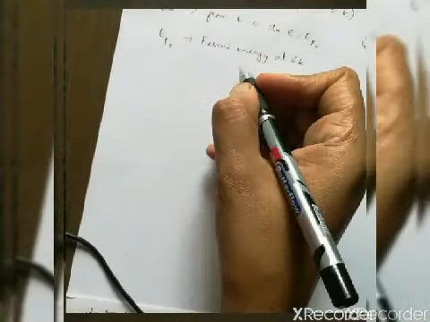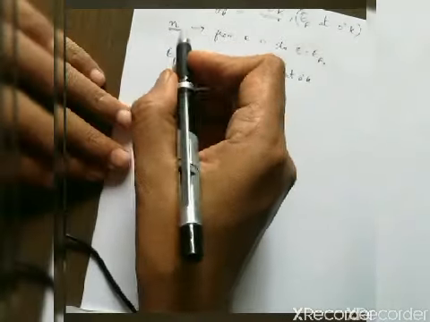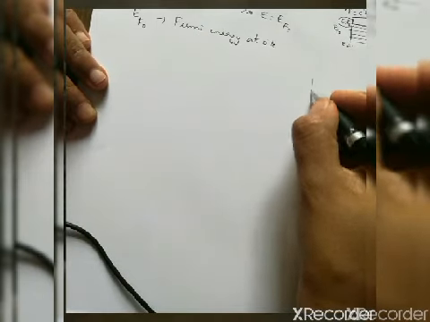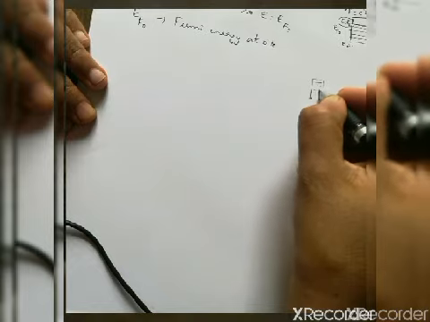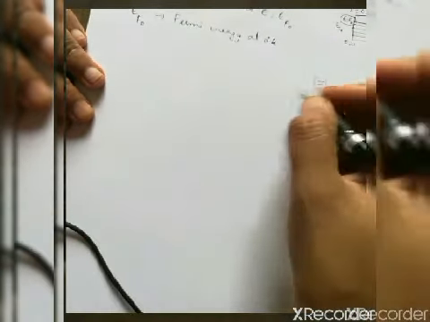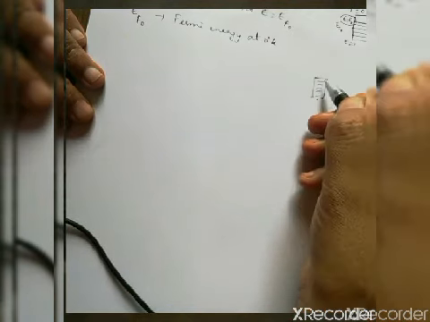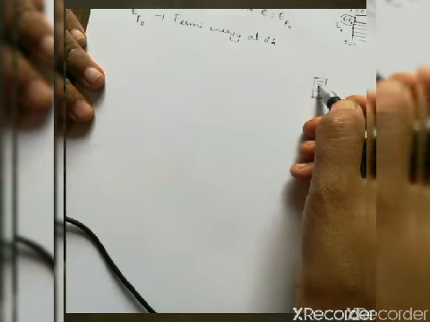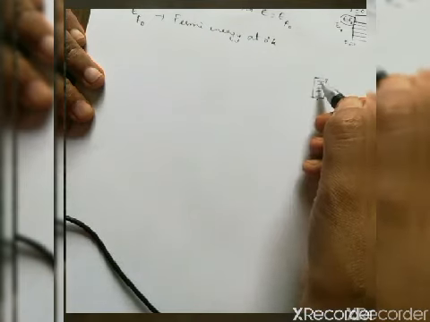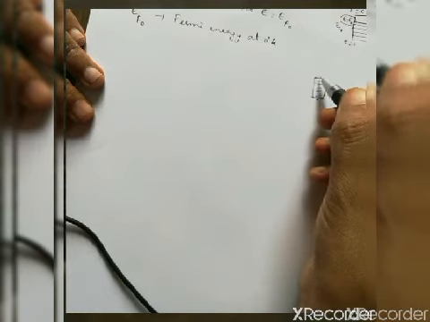Okay, that Fermi energy is nothing but the highest occupied energy level. Now if I want the concentration of electrons, for example, I have a row in which students are sitting, and the benches are present in this way. In this row I want to know how many students are present. Instead of counting each student in each bench, I can just say that in each bench 2 students are going to occupy. As you know, there is a space for 2 students.